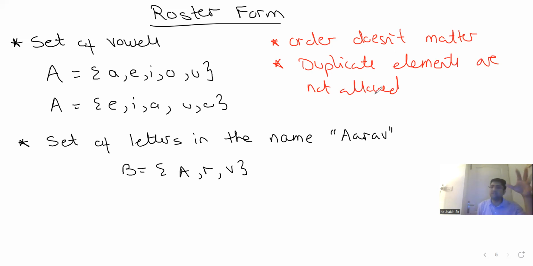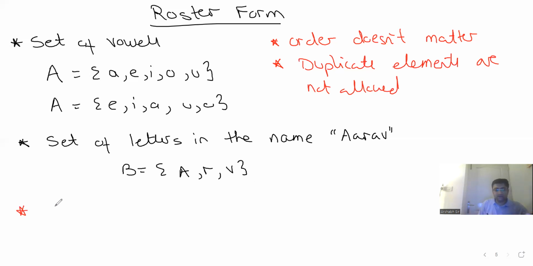So roster form is nothing but we list down all the elements. Is this clear? Now, even if it is an infinite set like natural numbers, you just put dot dot dot and list it out. Is this clear? Be very careful. Order doesn't matter and duplicate elements are not allowed. Is this clear? Right? Now, let me take another example.